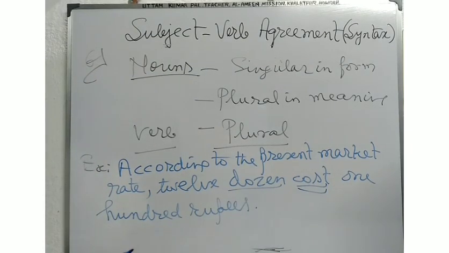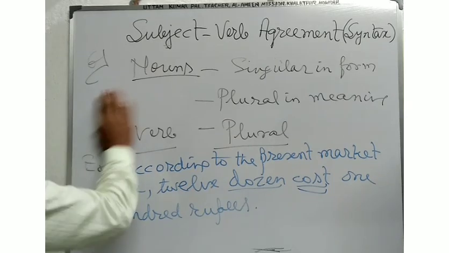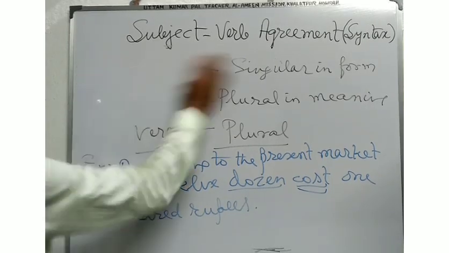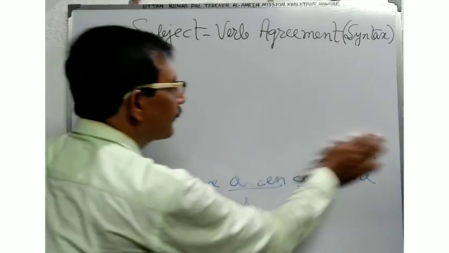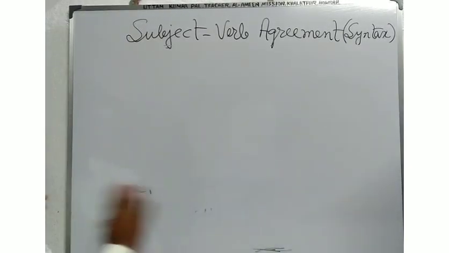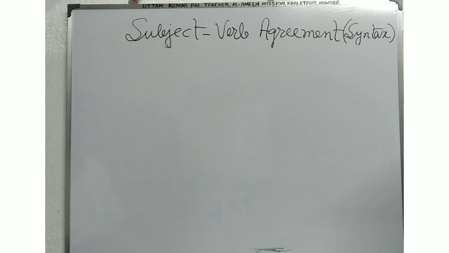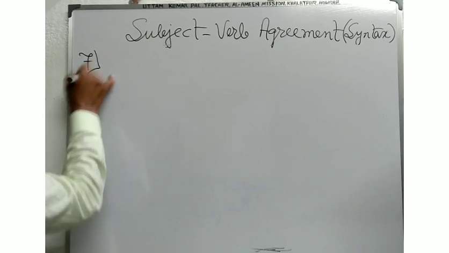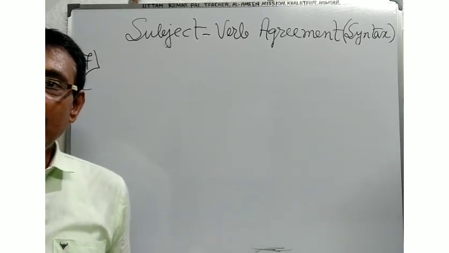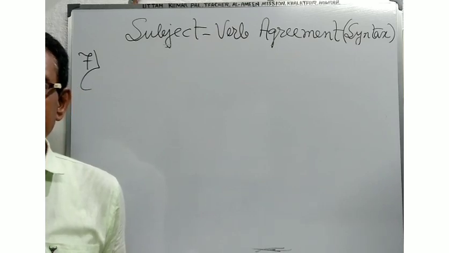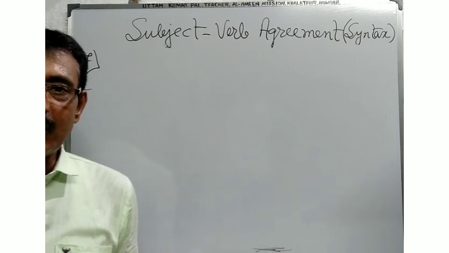And now another rule, number 7. Some nouns which are plural in form but singular in meaning take a singular verb.